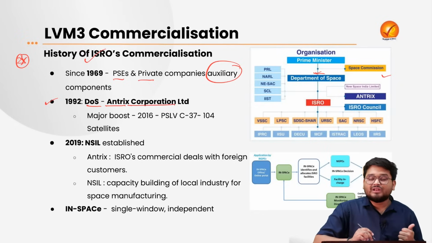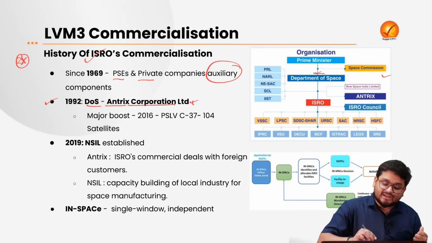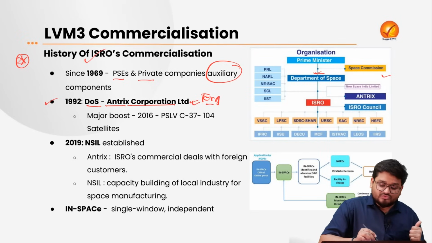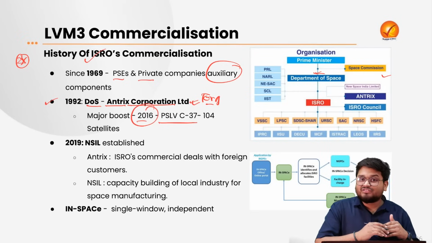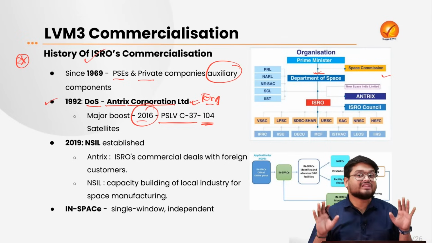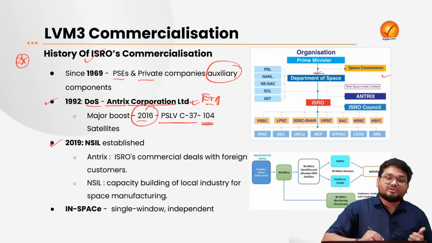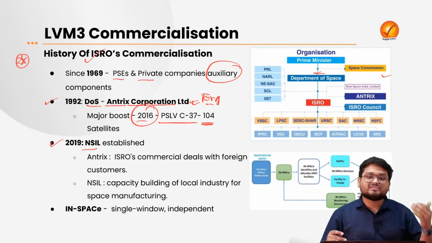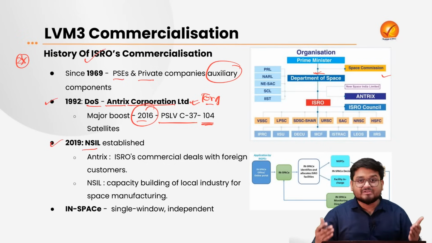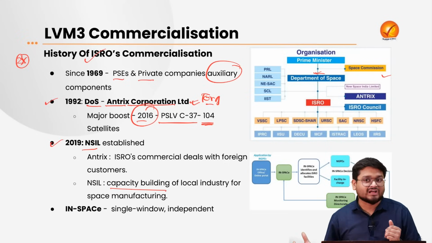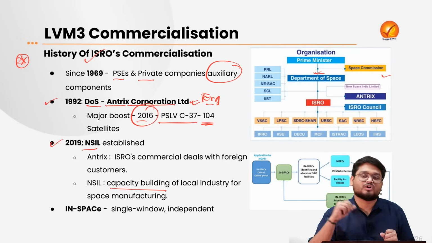Now Antrix is ISRO's commercial arm, which looks towards the launch of various foreign satellites on Indian soil. This got a major boost in 2016 because the PSLV C-37 launch vehicle launched more than 100 satellites into space. Also in 2019, NSIL, or New Space India Limited, was established. New Space India Limited is commissioned to build the capacity of local industries in India for local manufacturing of the various space components.